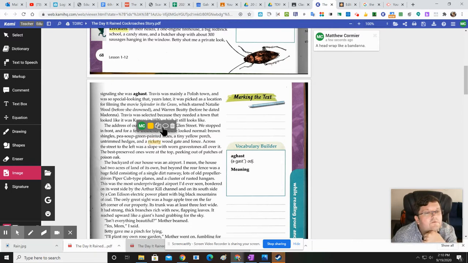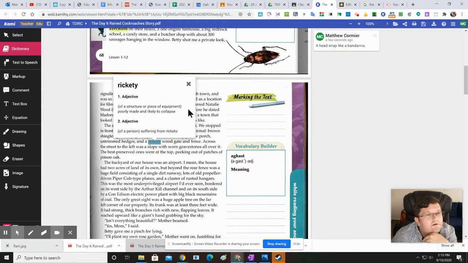So I'm going to come over here, and first I need to know what rickety means. So I'm going to use the dictionary, pull that up. There we go. So it's an adjective that means a structure or piece of equipment poorly made and likely to collapse or suffering from rickets. I don't know what rickets are in this case, or at least you won't. So in this case, we're going to say that it's poorly made and likely to collapse.